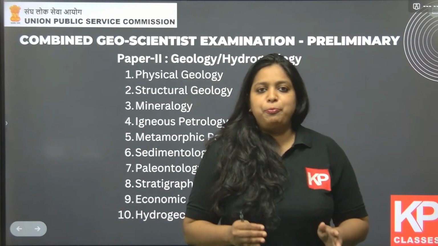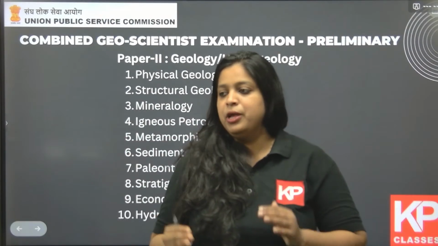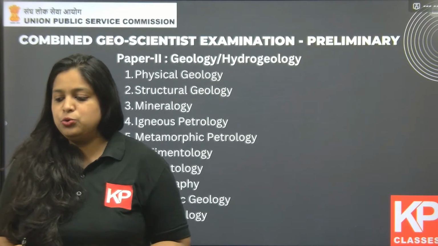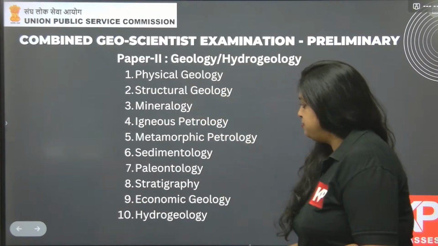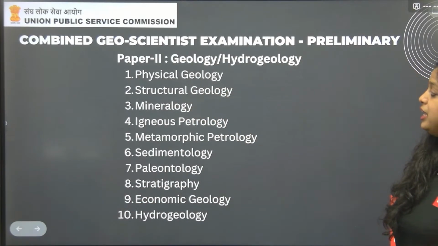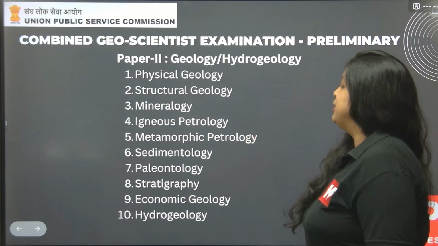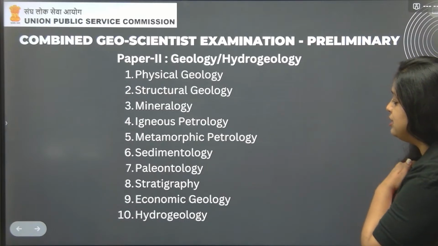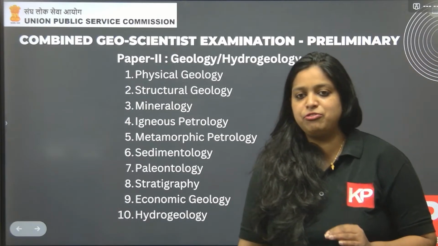Paper 2 of the preliminary examination, I can divide into 10 different subjects. As I explained, the paper 2 geology paper will have 120 questions, a 2-hour section, and it is of 300 marks. You need an idea about physical geology, meaning the geomorphology section, structural geology, mineralogy, igneous petrology, metamorphic petrology, sedimentology, paleontology, stratigraphy, economic geology and hydrogeology. These are the 10 subjects that you have to study.